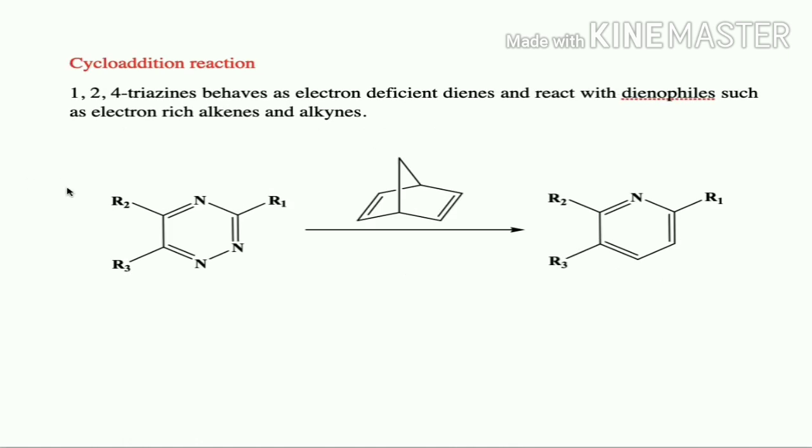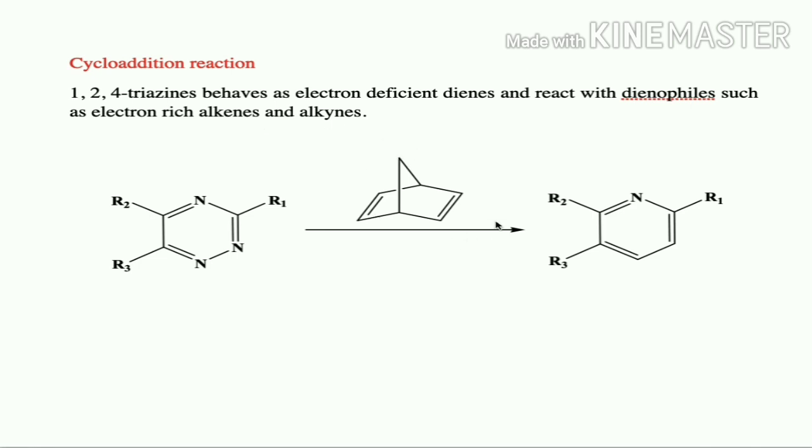And 1,2,4 triazines are also very good substrates for cycloaddition reaction, and it is used for the preparation of other heterocycles like pyridine. 1,2,4 triazines behave as electron deficient dienes and react with dienophiles such as electron rich alkenes or alkynes.